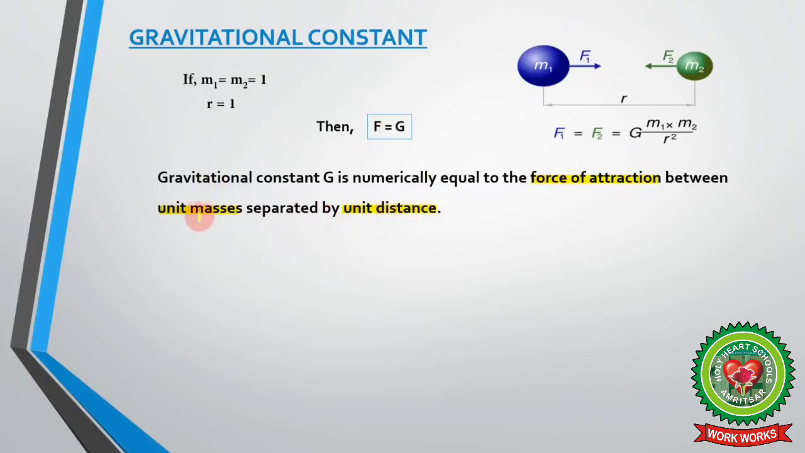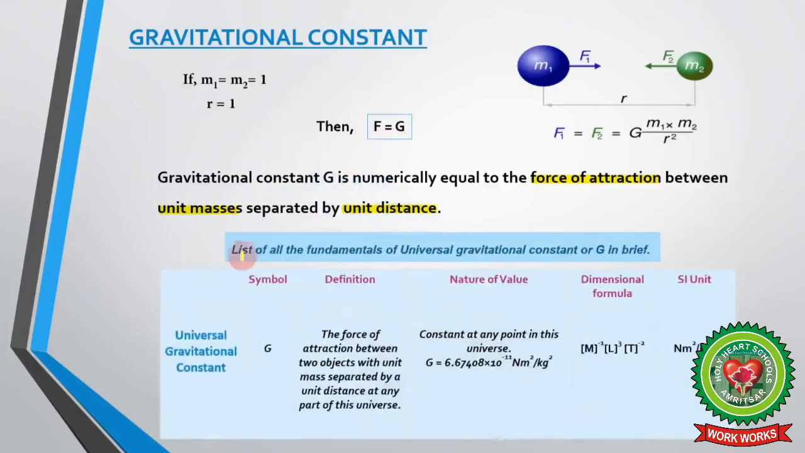Unit means 1. When we take m1 and m2 as 1 and r also 1, meaning the distance between them is also 1, then G is numerically equal to the force of attraction between two bodies. So, here is a list of all the fundamentals of the universal gravitational constant, or G, in brief. These are some fundamentals of the gravitational constant which you have to keep in mind and learn, and it's very important. You must learn this table.